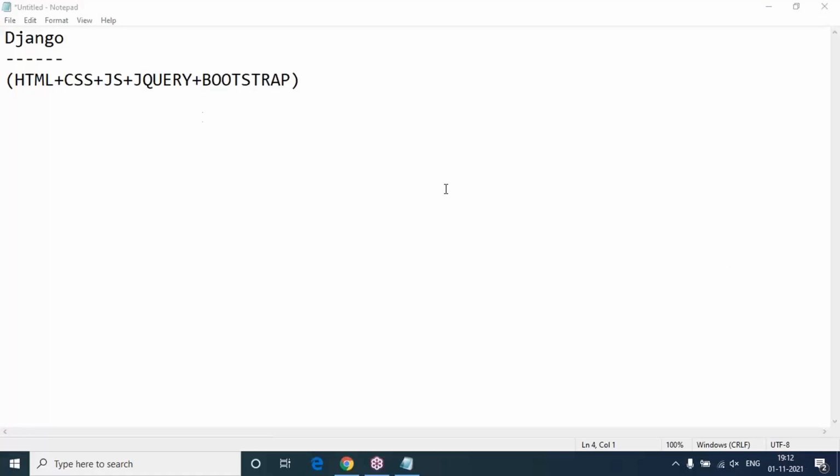Now coming to the point. I'm going to start today with an introduction to Django. What is Django? After completion of the introduction sessions, we'll cover basics of UI technologies like HTML, CSS, JavaScript, jQuery, Bootstrap. Today, first, I'm going to give an introduction to Django. What is Django actually? Django, or we can call it Django, any way you are able to pronounce. Django is a web application framework.